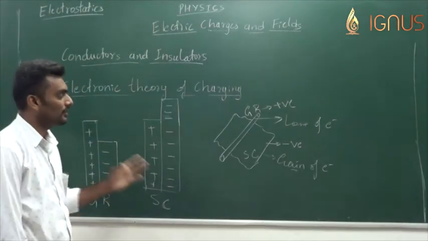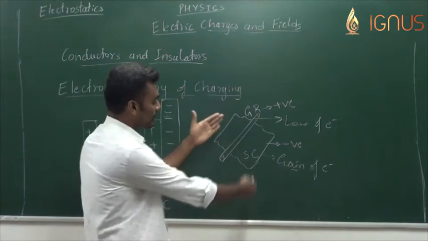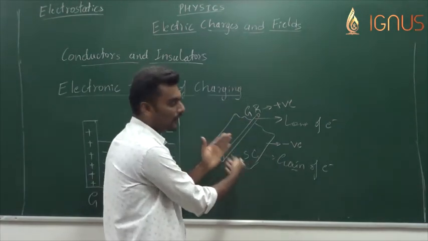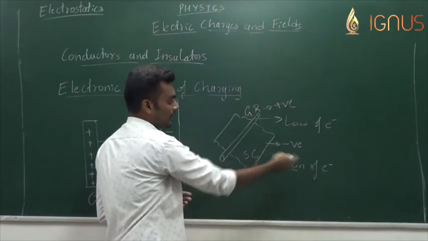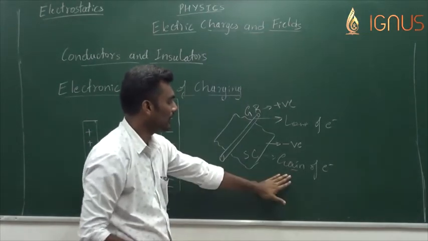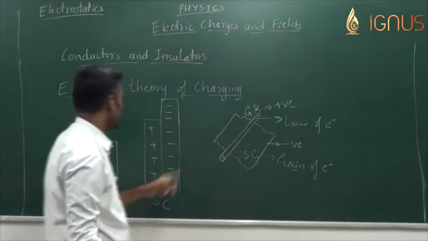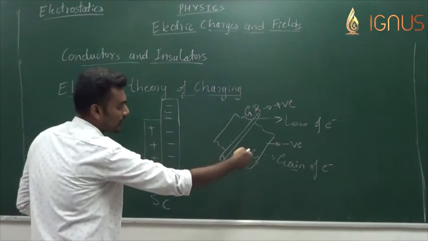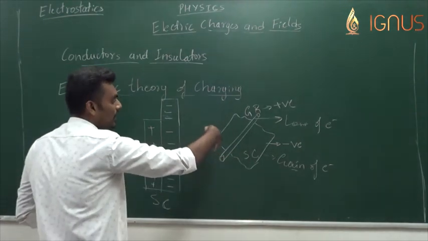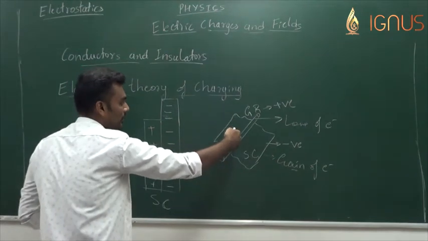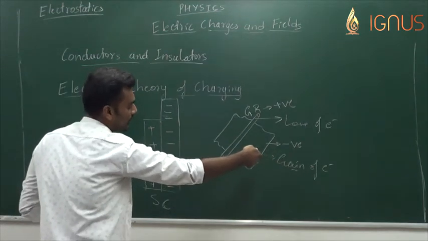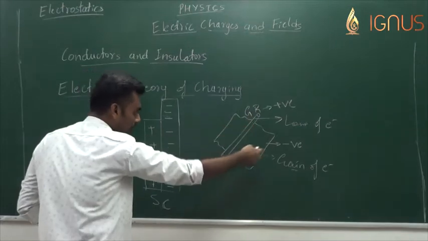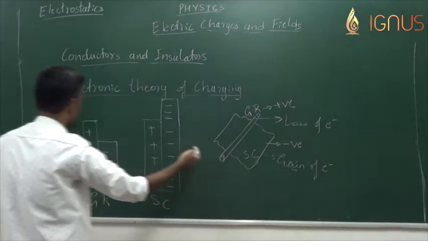when a glass rod is rubbed with silk cloth, the glass rod acquires positive charge and the silk cloth acquires negative charge. The electronic theory suggests that the glass rod is actually losing electrons, which means a few electrons are jumping from the glass rod to the silk cloth. So the glass rod is losing electrons and the silk cloth is gaining electrons.